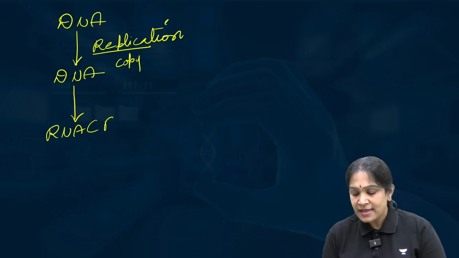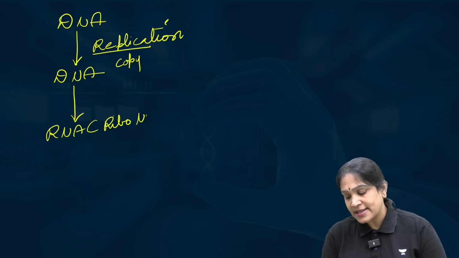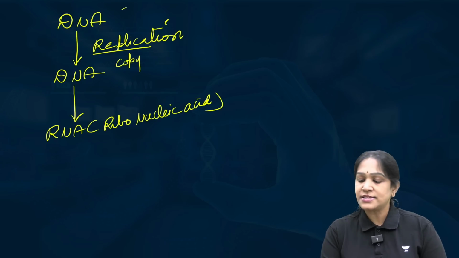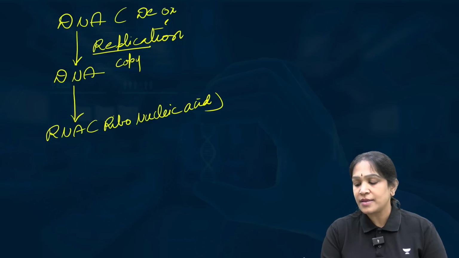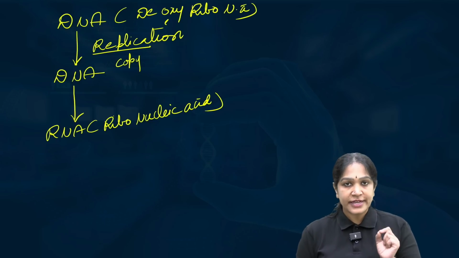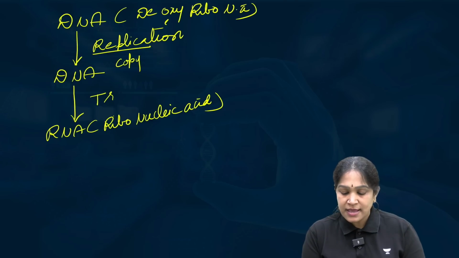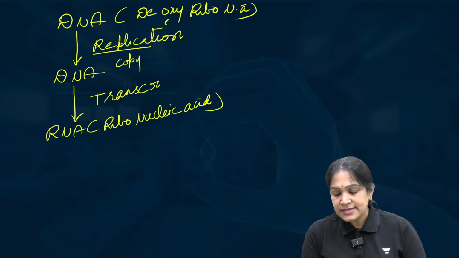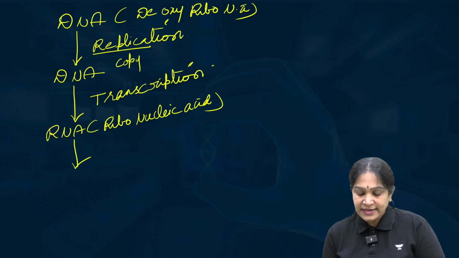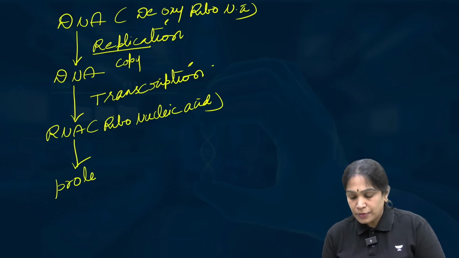What is RNA? Ribonucleic acid. What is DNA? Deoxyribonucleic acid. Right. Then the DNA will get converted to RNA. That process is called transcription. And then the RNA will get converted into proteins.